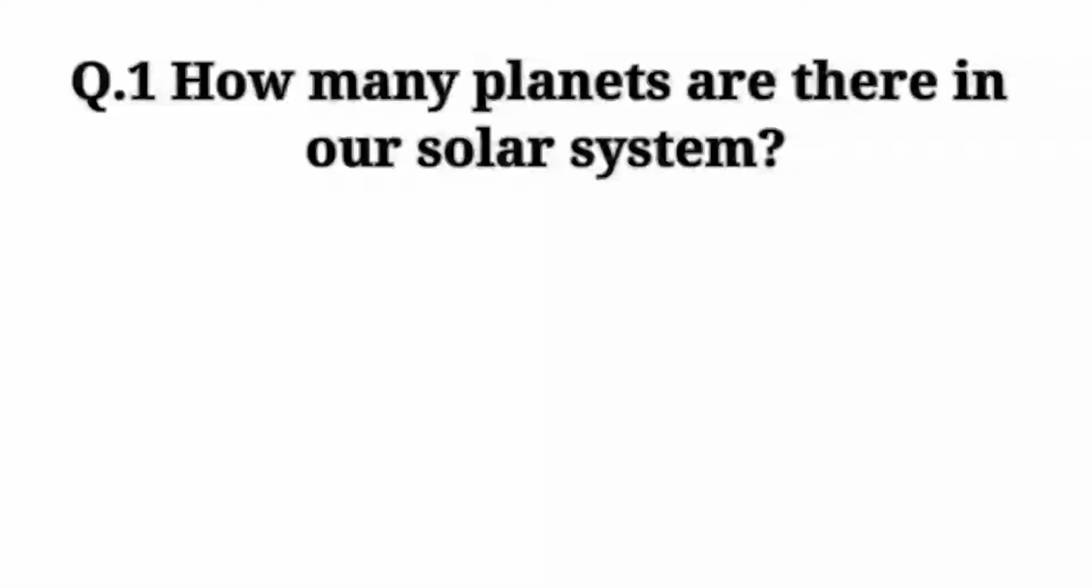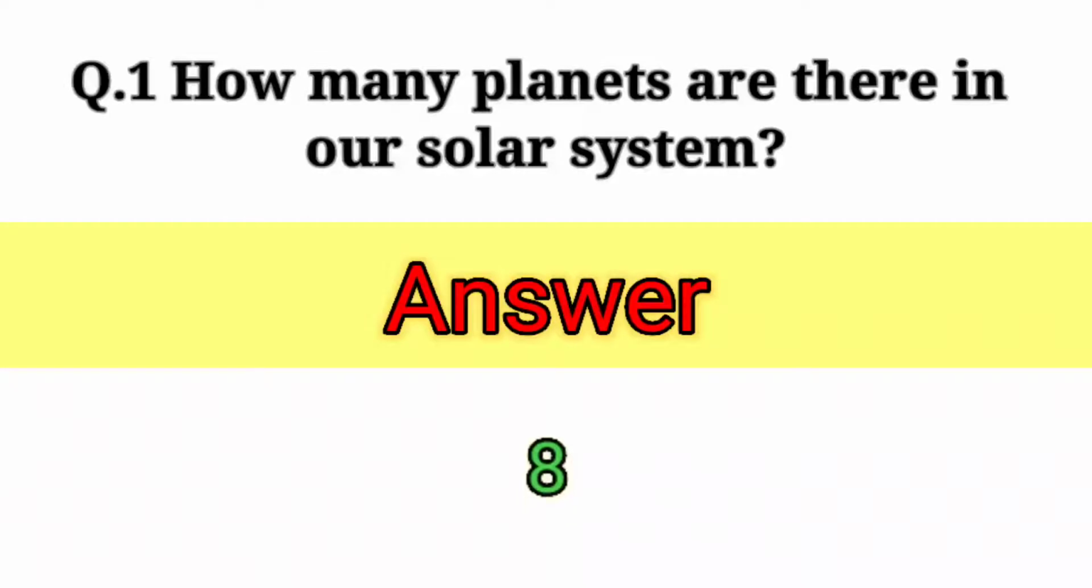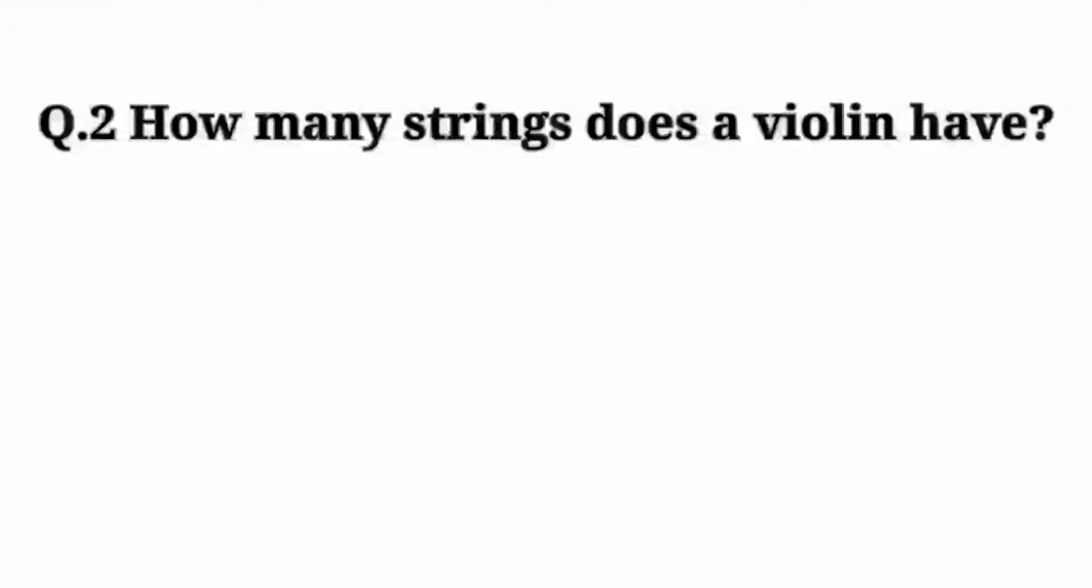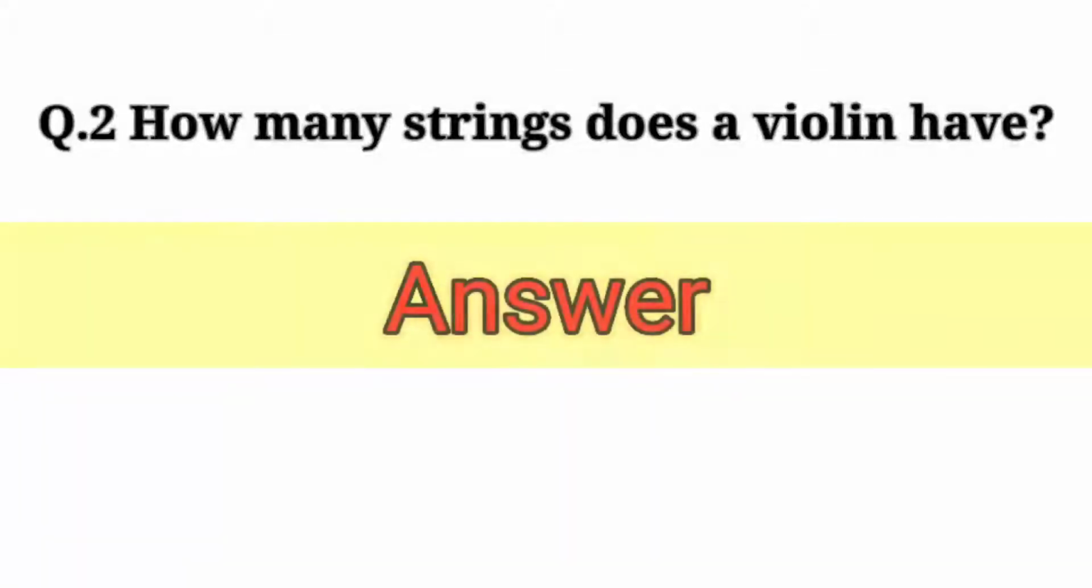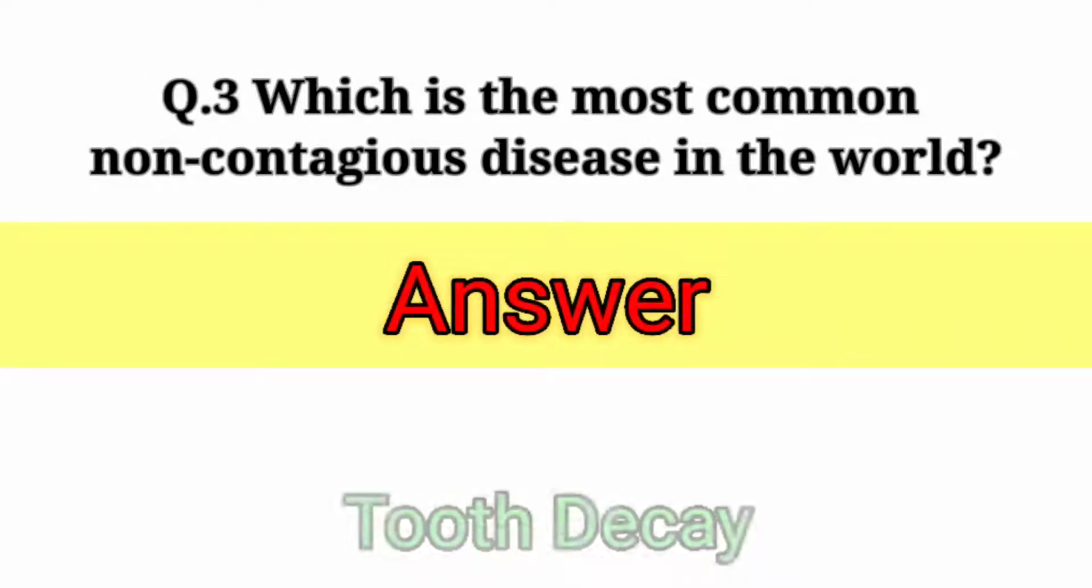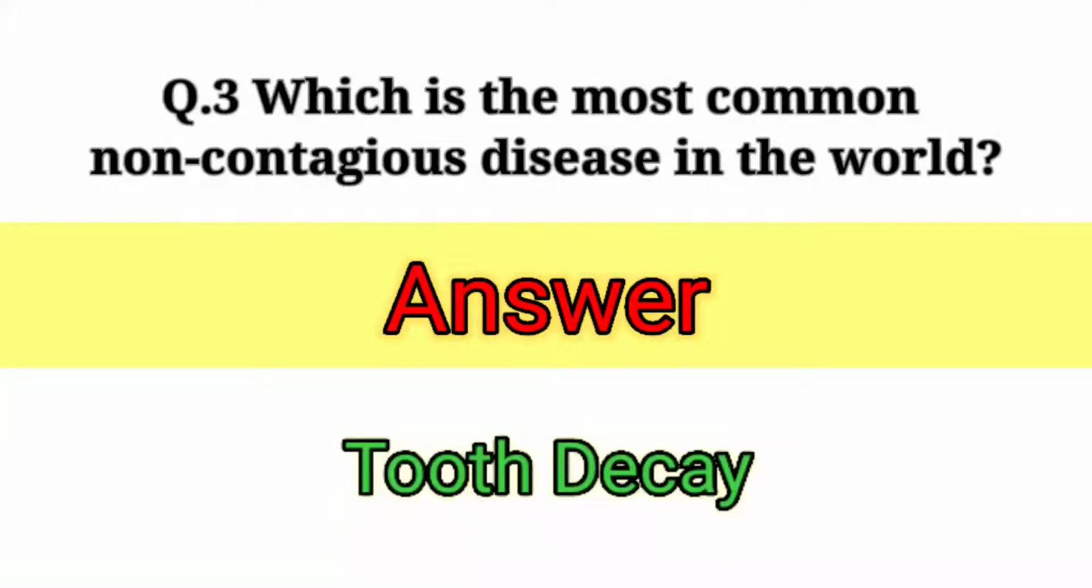How many planets are there in our solar system? Answer: 8. How many strings does a violin have? Answer: 4. Which is the most common non-contagious disease in the world? Answer: tooth decay.